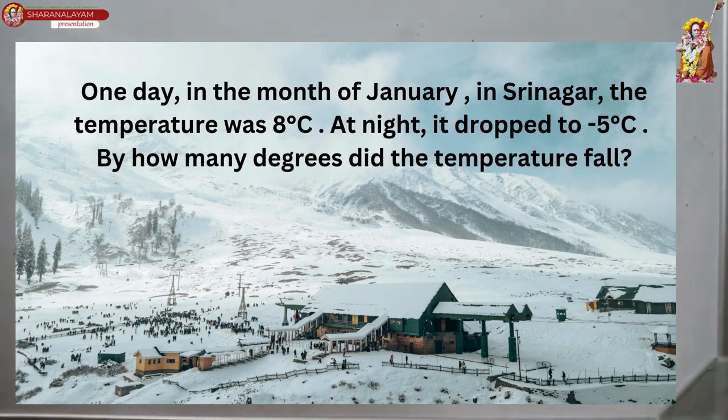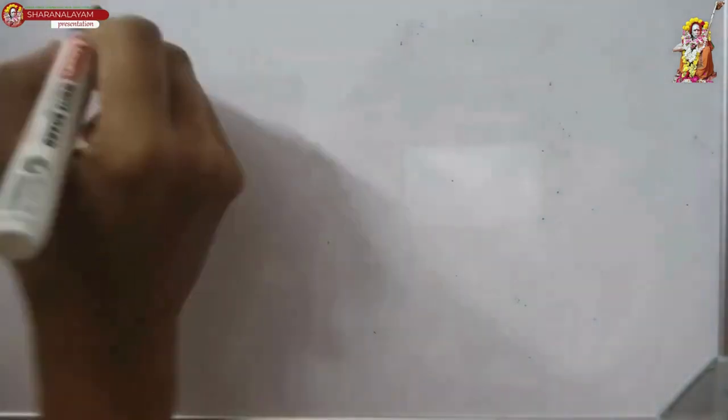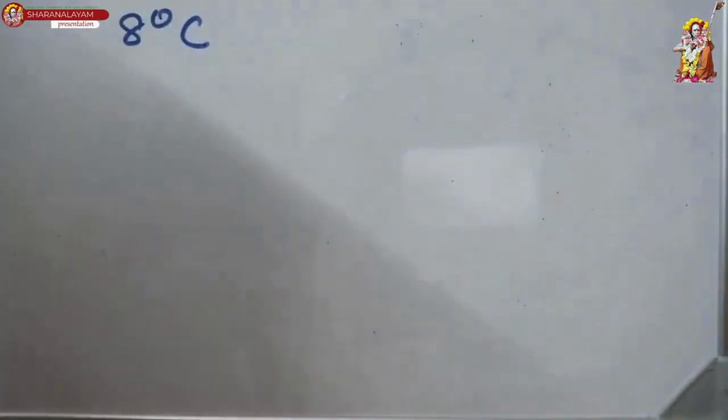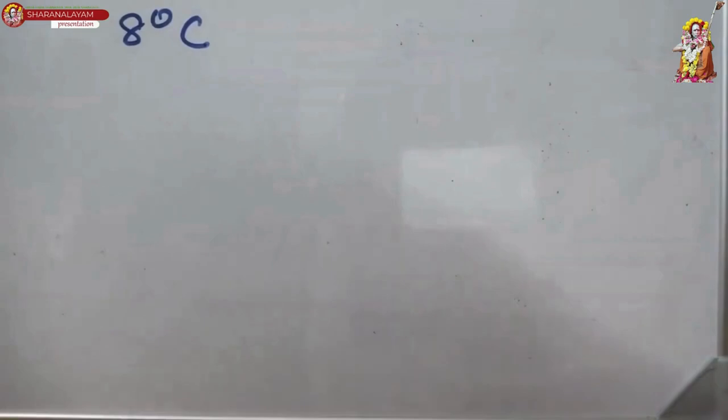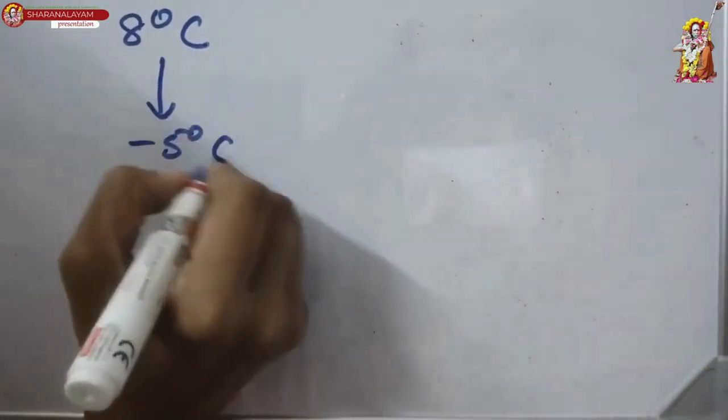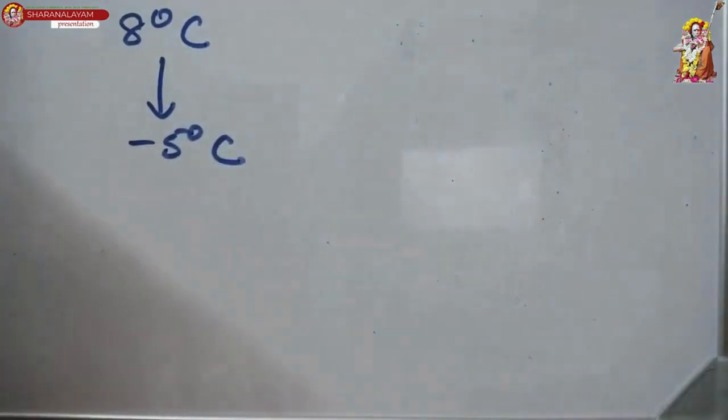So here, during the daytime, it was 8 degrees Celsius. This itself is quite cold. But at night, it dropped to minus 5 degrees Celsius. By how many degrees Celsius did it fall?